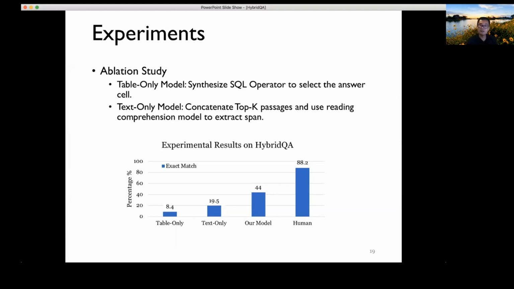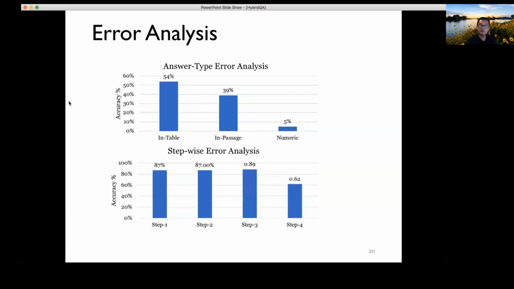Right now, I think there have been some improvements. I see many participants joined this task in the last year. They were able to push the numbers slightly higher, but they are still very far away from the human performance. And we also analyzed different types of errors. We look at whether the performance on in-table answers is good compared to in-passage answers, and compare it with numerical questions. We've also been looking at stepwise error analysis in terms of reasoning steps, and seeing if that actually hurts the performance.